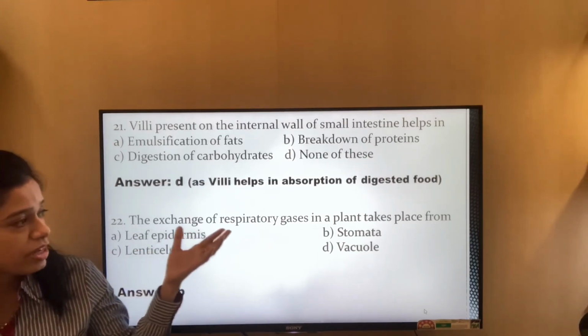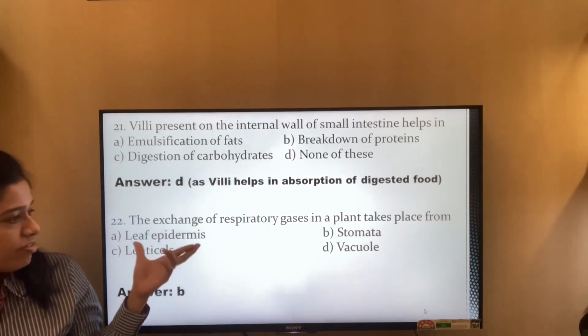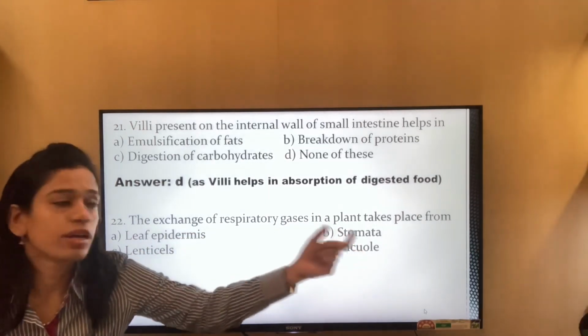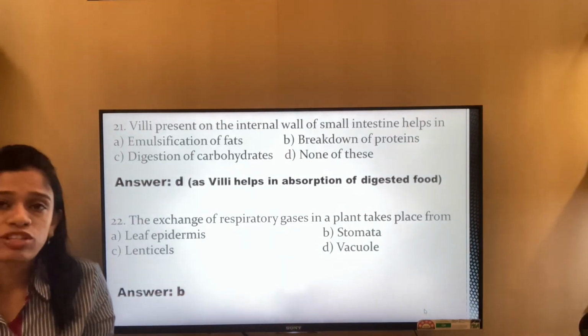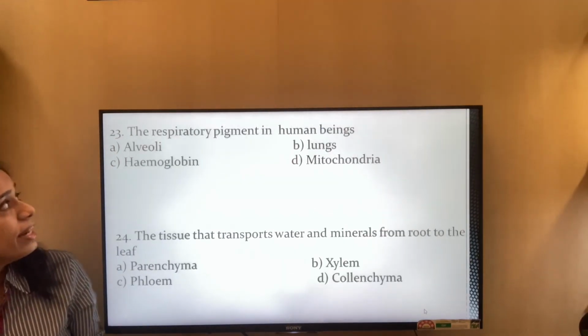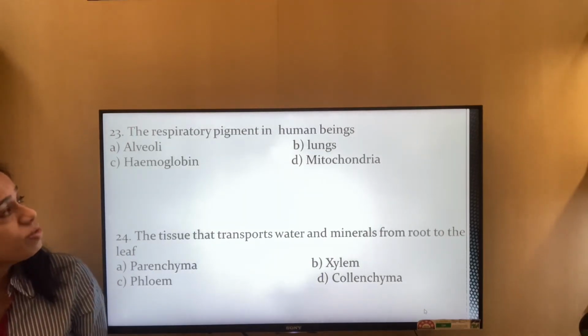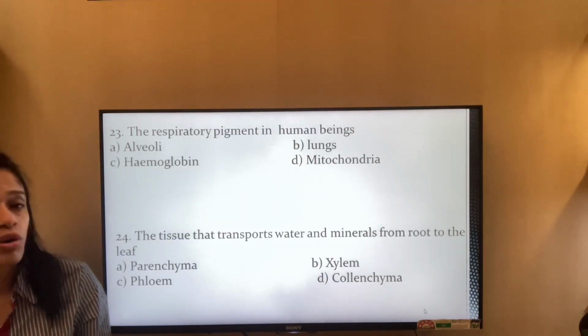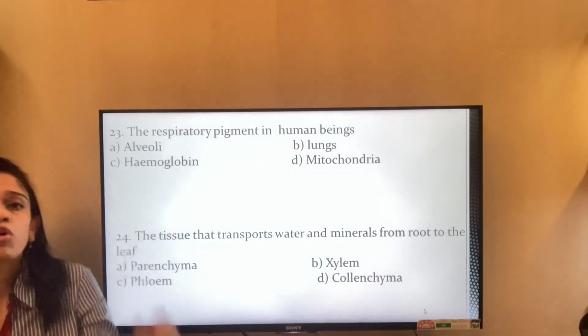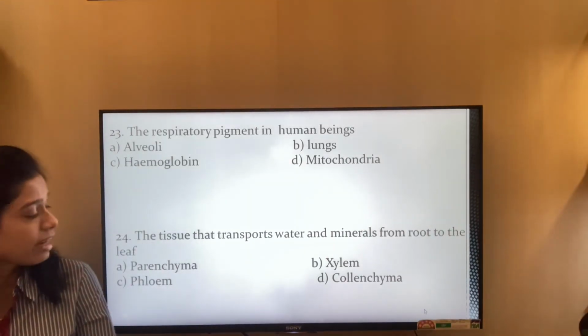Sorry, I gave the answer. The exchange of respiratory gases in the plant takes place from the leaf epidermis, stomata, lenticels or the vacuole. It is the stomata from where the exchange of respiratory gases takes place. Next, the respiratory pigment in human beings: alveoli, lungs, hemoglobin or mitochondria. This is a very easy question because hemoglobin is the respiratory pigment in human beings.